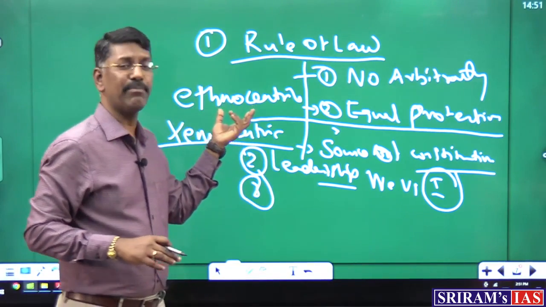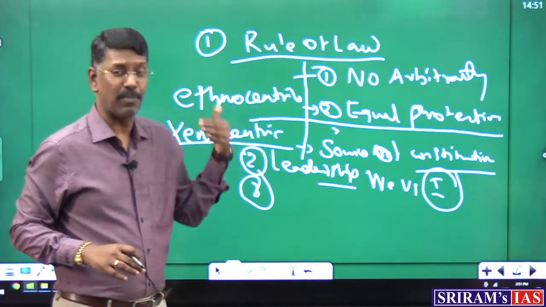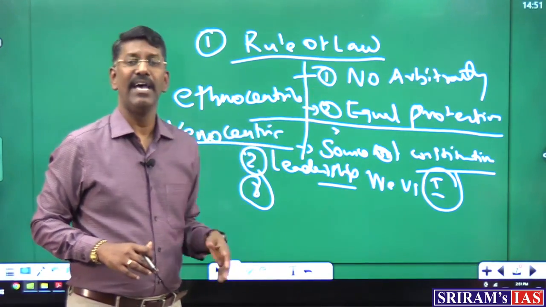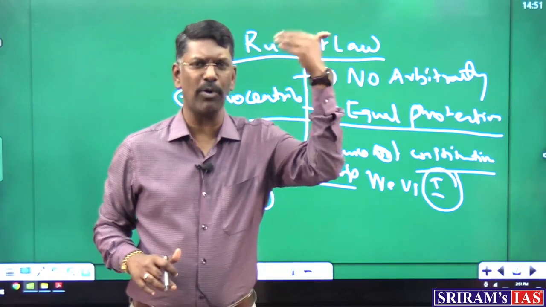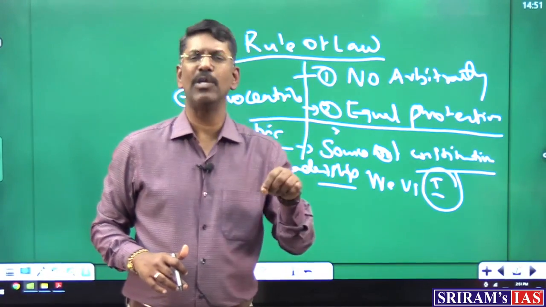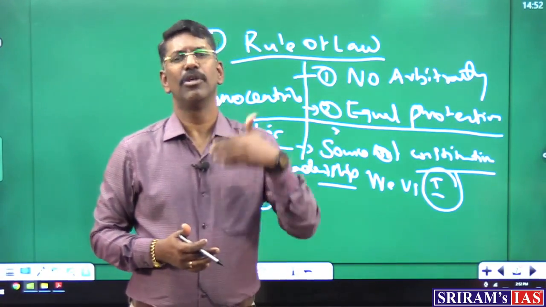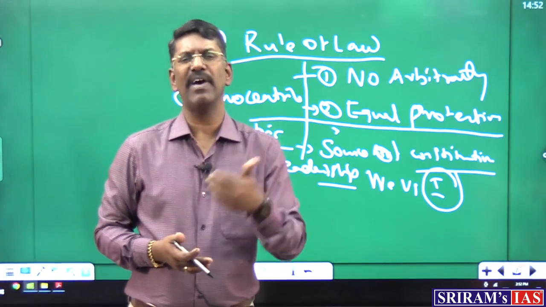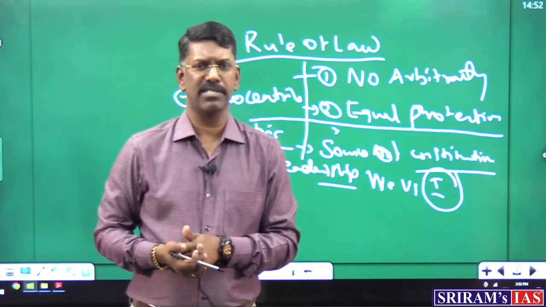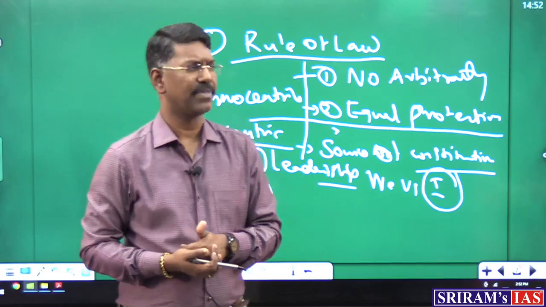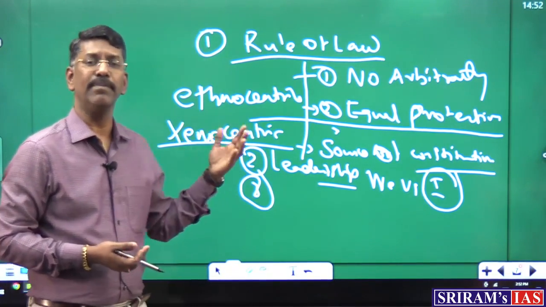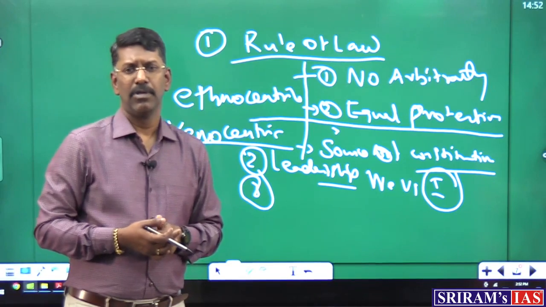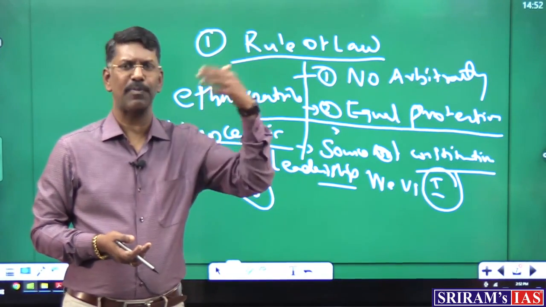The ethnocentric mindset says that if anything comes from outside, I will reject it immediately. I will say Indian democracy is the best method because we don't need to borrow anything from another country. Our value system is the best example, the plural and traditional value system India had in the past. But with the xenocentric mindset, anything that comes from foreign, people will accept. So, some people will try to borrow things from outside.